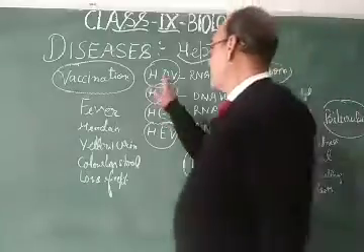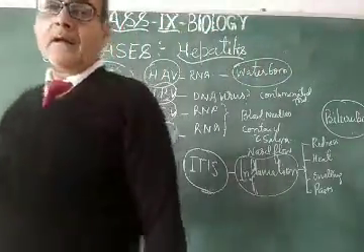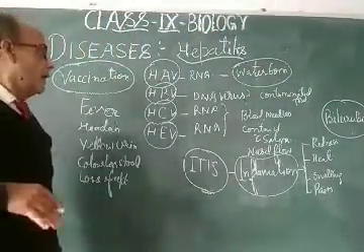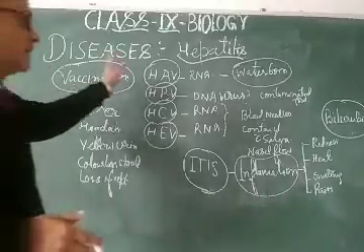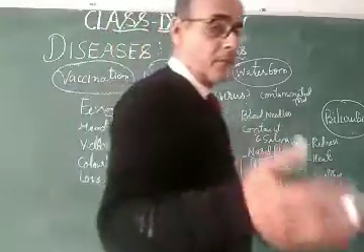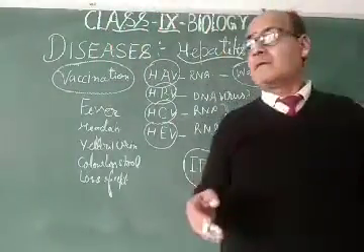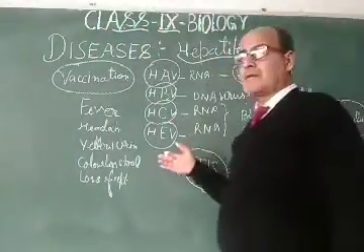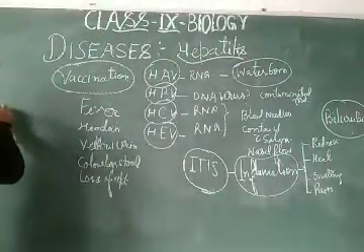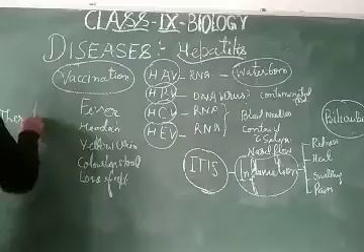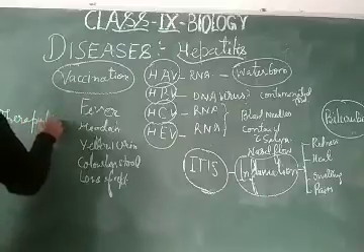So, dear students, this is all about hepatitis, and this hepatitis can be cured by the process of vaccination as well as the therapeutic treatment. Dear students, if any drug is given after the disease, that is called therapeutic use. That is therapy or therapeutic.